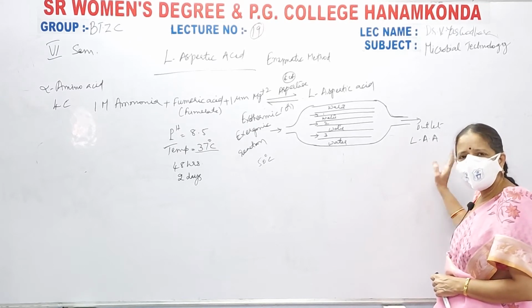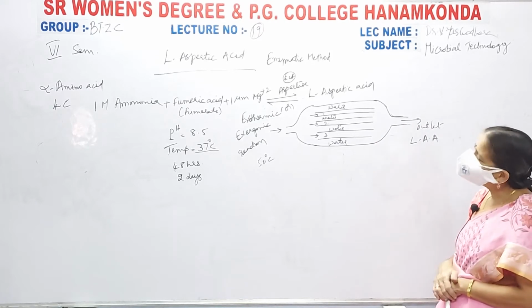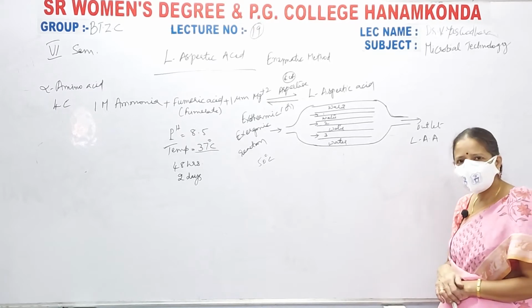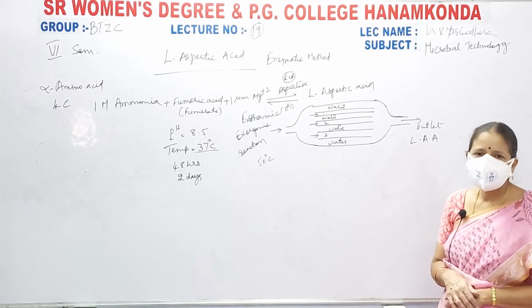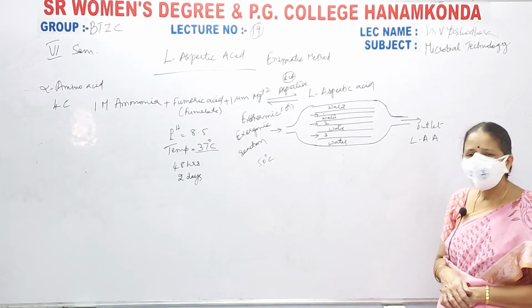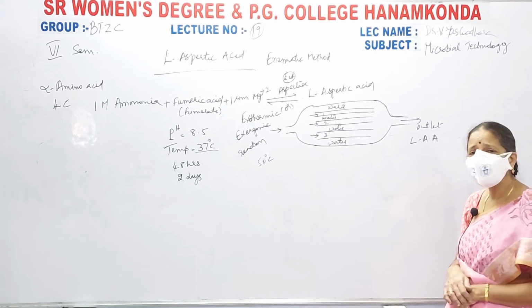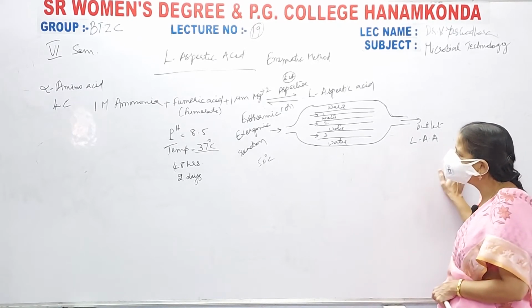If not, as it is a reversible reaction, it will go back and again with the help of aspartase enzyme catalyzing the reaction, L-aspartic acid is converted to fumaric acid and ammonia. Our aim is to go for the synthesis of L-aspartic acid. Through the outlet it is collected.